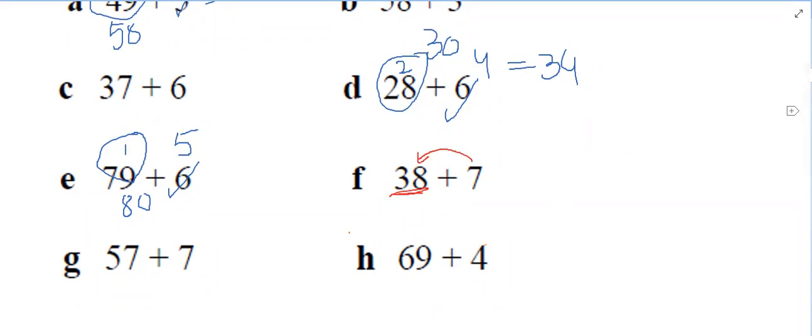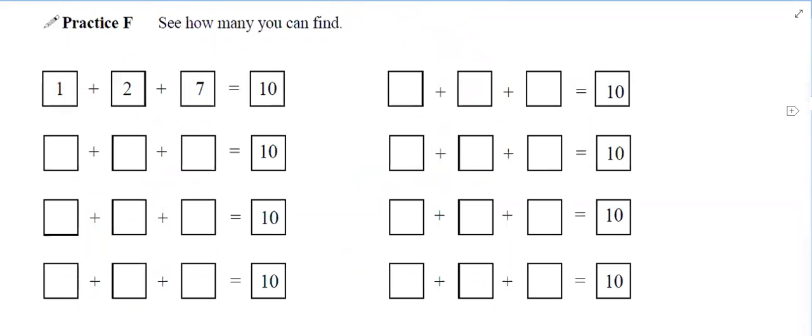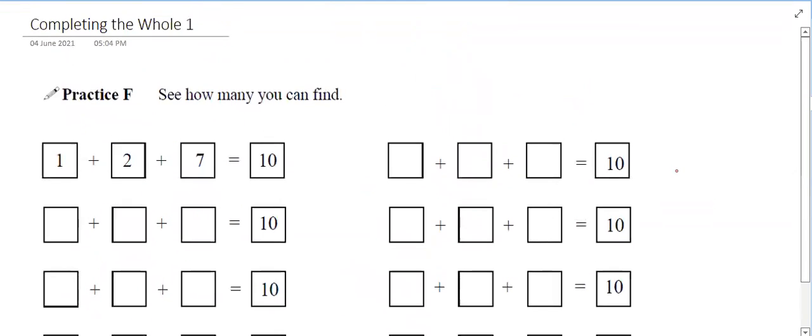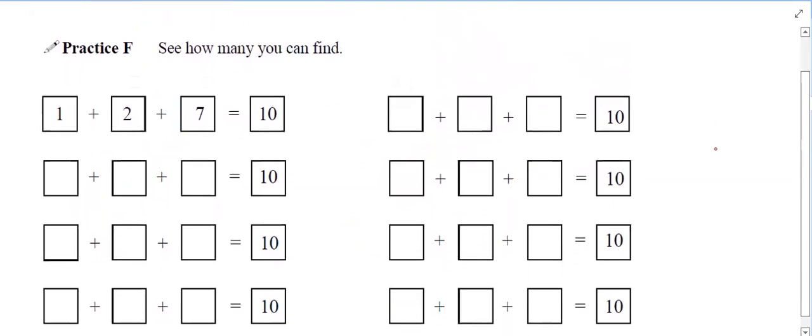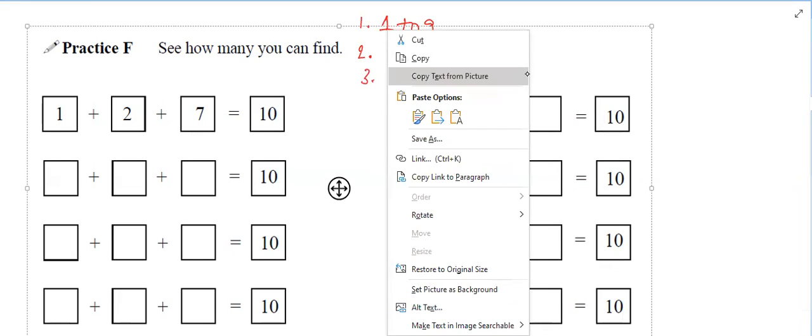Okay, so we'll see the next concept. Here also, completing the whole. Completing the whole means you have to complete these boxes with the numbers 1 to 9. This is one point. Second point, you can repeat the digits. But third point, you should not repeat the total combination.